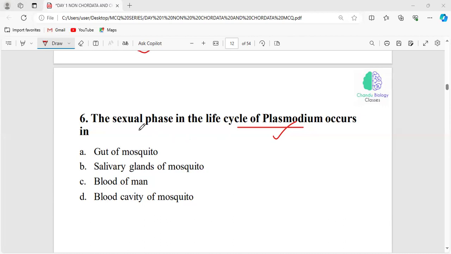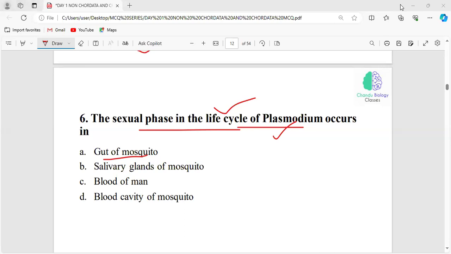Very good. The sexual phase of the life cycle of Plasmodium occurs in the gut of the mosquito. Okay, let me ask you a simple question. What will be the causative agent or the pathogen for causing malaria? We know that malaria is the disease, and what will be the pathogen and causative agent which is responsible for this disease?